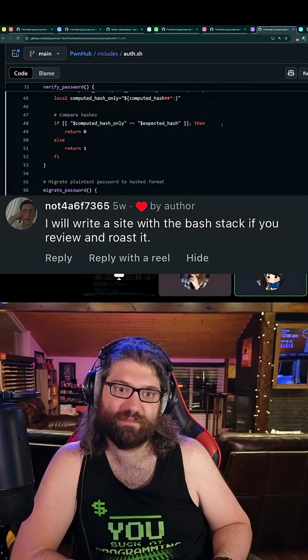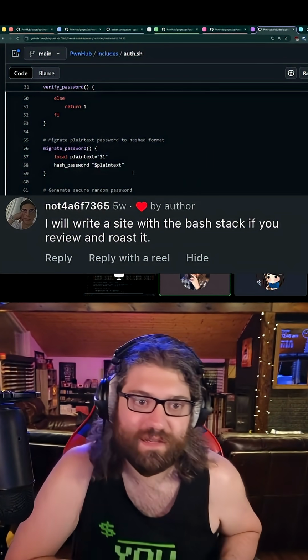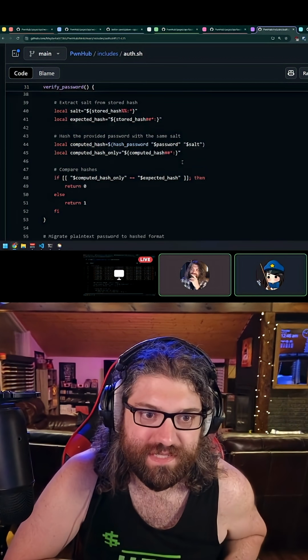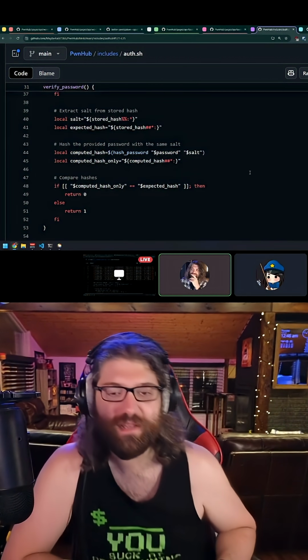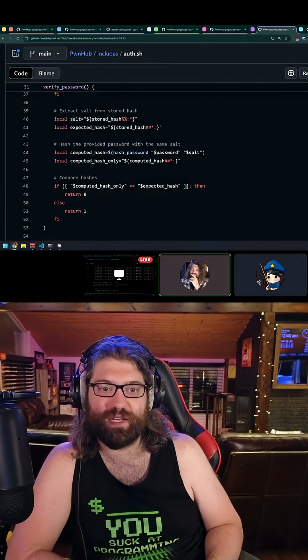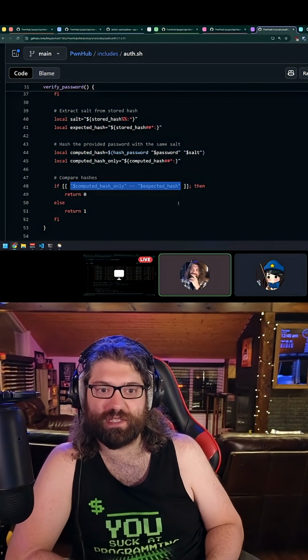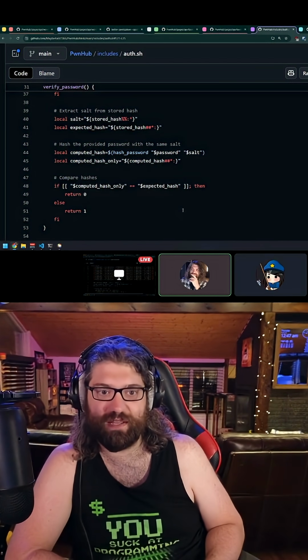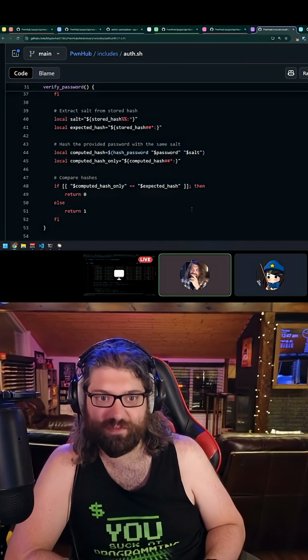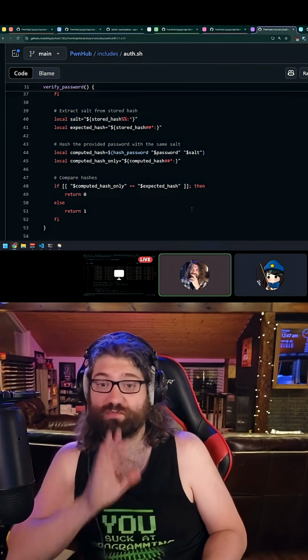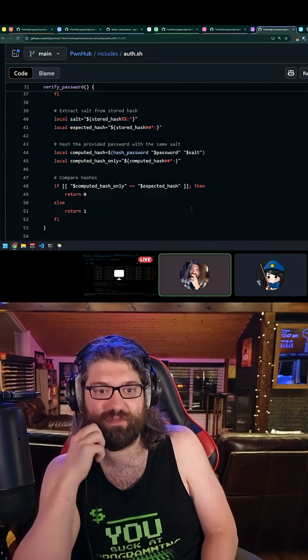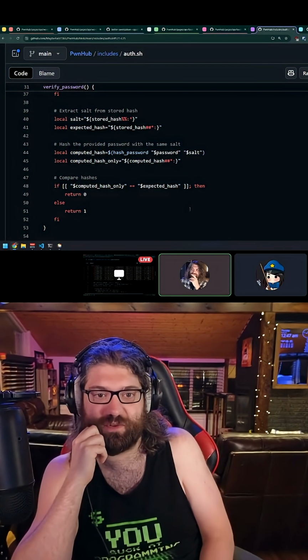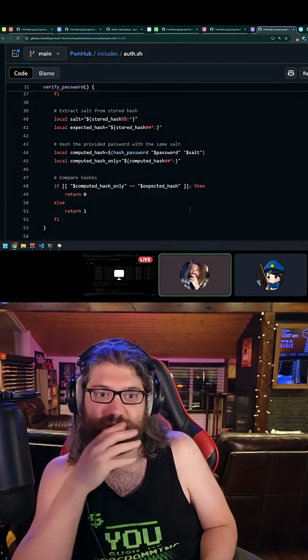Yeah, there's some crazy stuff in here. Oh, look at that line. If you scroll up a little bit, I think it was like line 40. Yeah, line 48. That's the perfect example of how you could condense that whole Boolean into just leaving the double square brackets. Take out the whole if statement. You don't need the if, the true, else, the return. Just say double square brackets, computed hash equals expected hash, and put that at the end of the line and you'll have the implicit return of that. Yeah, just a real simple way to clean up that Boolean logic there.